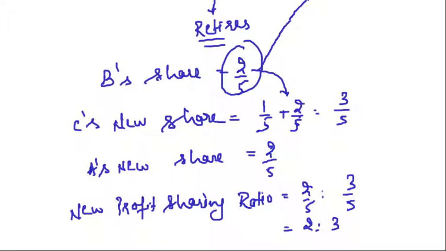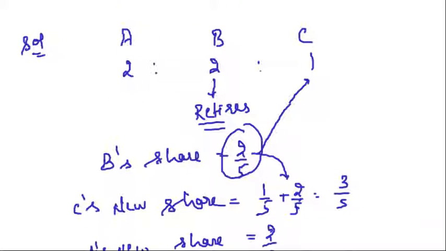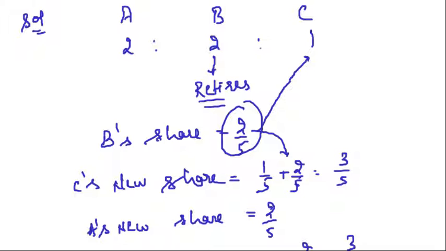Right? So this is how you are going to solve the problems when you are given the information that in which ratio the remaining partners are acquiring the share of retiring partner.